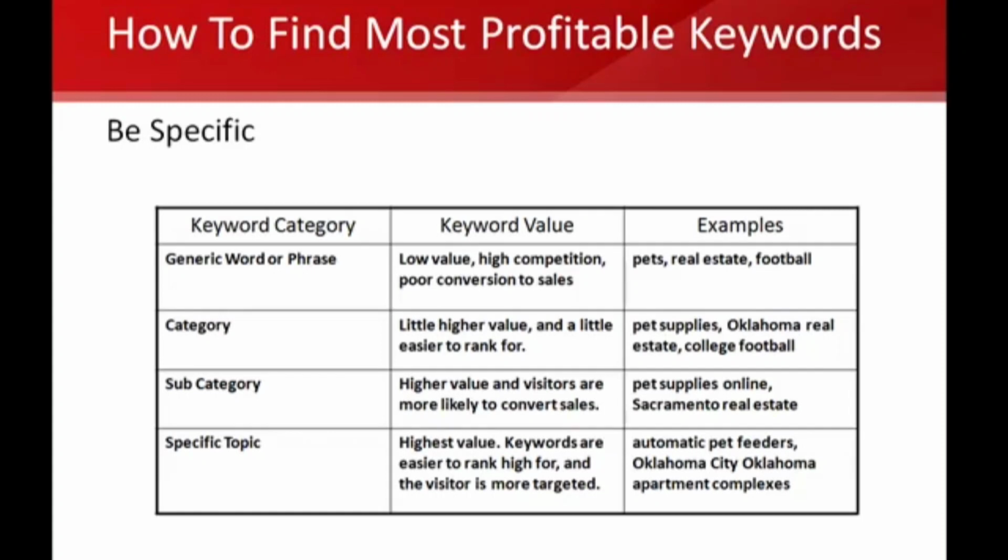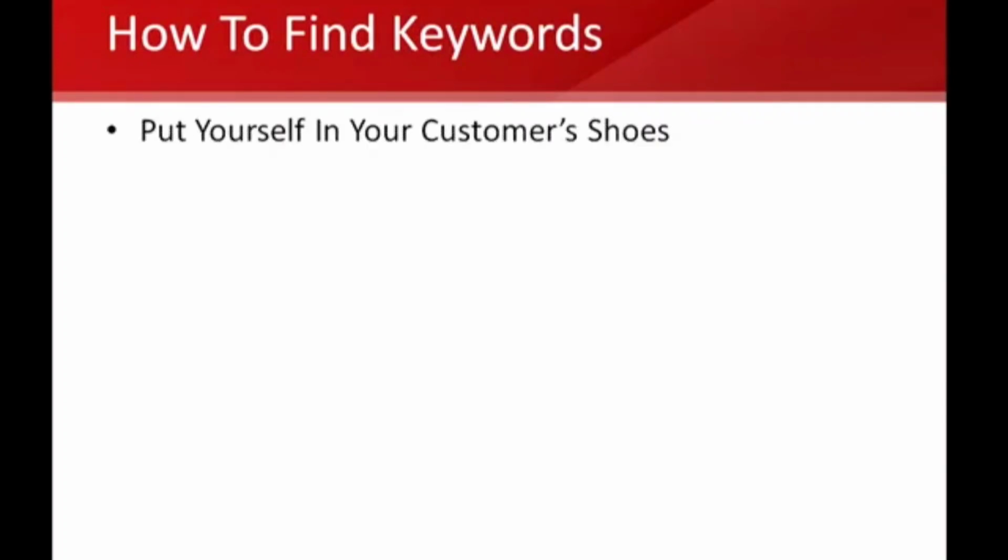And when they're typing in specific keywords, like weight loss information or weight loss tips, people know what they want. They want weight loss tips. If they type in acai berry weight loss tips or acai berry weight loss, that's a little more targeted. So I want you to keep that in your mind when you're doing your keyword research. So we're going to talk a little about how to find